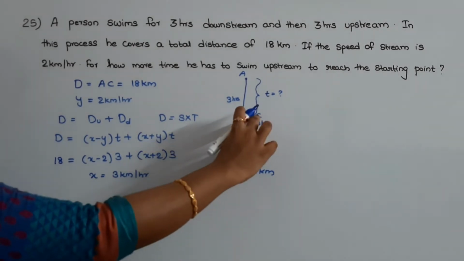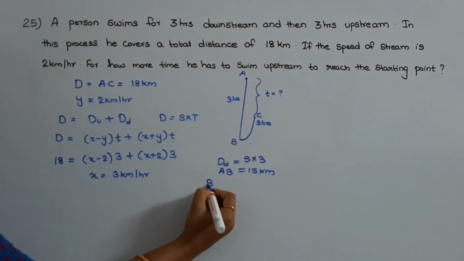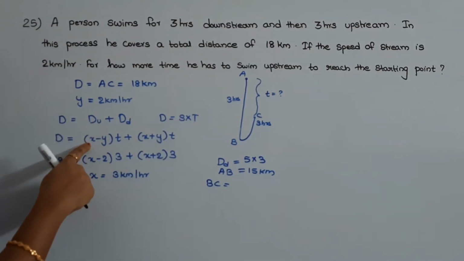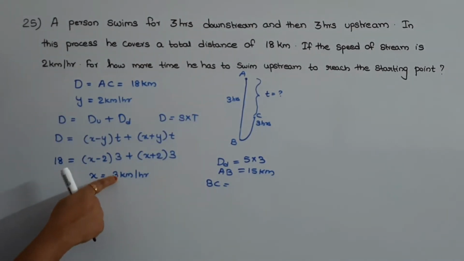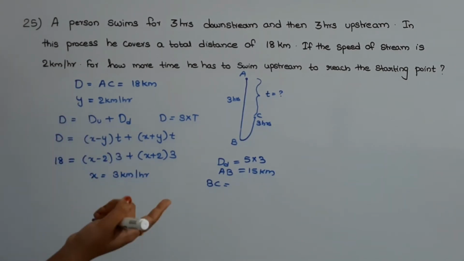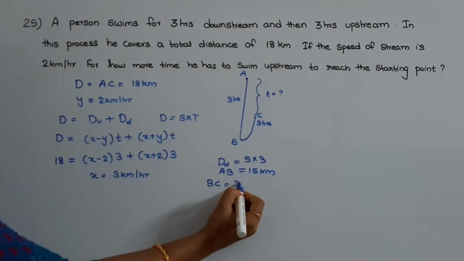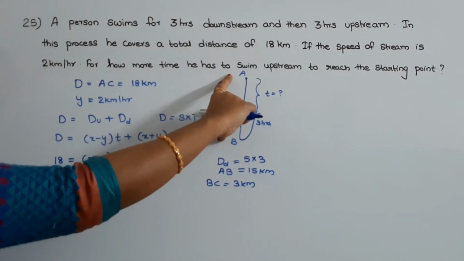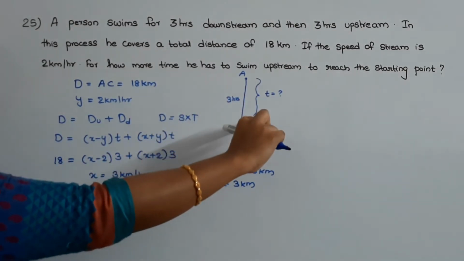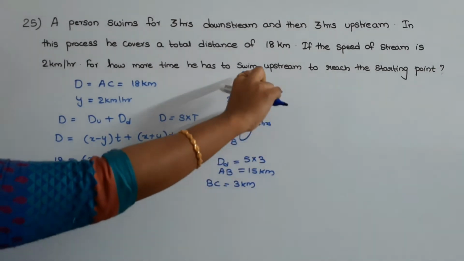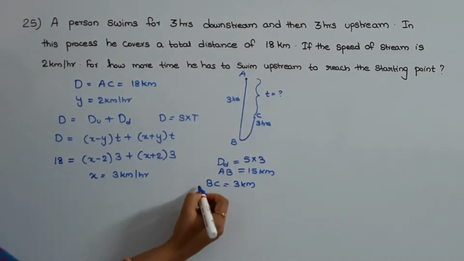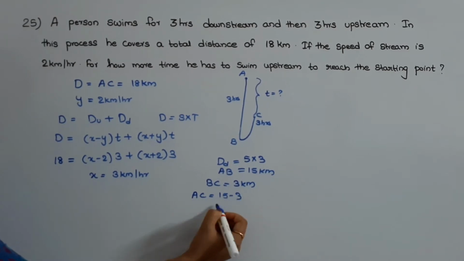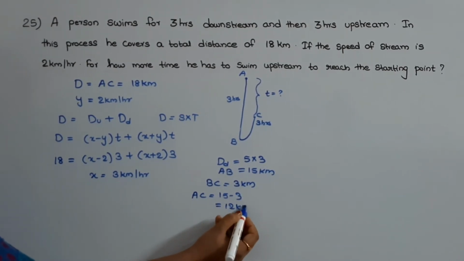Now the distance BC. Distance BC will be the upstream distance. Upstream distance will be equal to (x minus y) into t. That is 3 minus 2 into t, that will be equal to 3 km. Now we have the distance AB as 15 km and distance BC as 3 km. Then what will be distance AC? Distance AC will be equal to 15 minus 3, that is equal to 12 km.